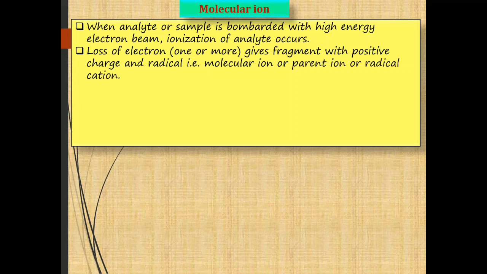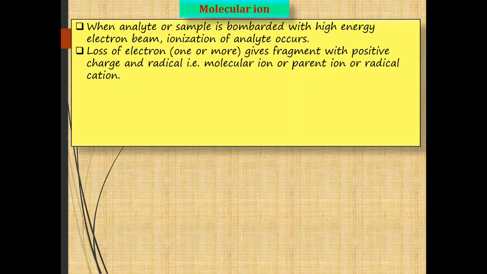For the ionization process, about 9 to 15 electron volts of energy is sufficient, and in this ionization process loss of one or more electrons takes place from the analyte and the analyte gives a fragment which carries a positive charge and a single electron, that is a radical, and this fragment carrying positive charge and radical is called the molecular ion.